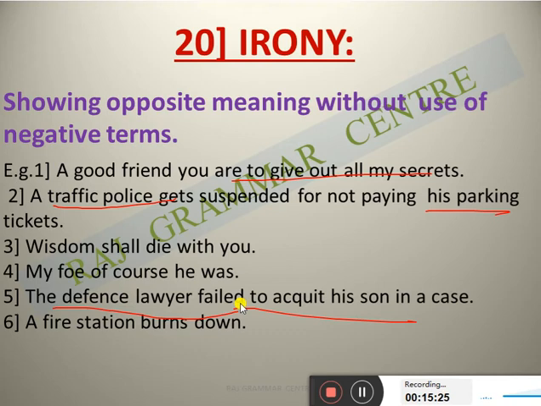It is the irony. "A fire station burns down." Of course, a fire station, their job is that by any way they have to do the service by which fire should not break out. But here the fire station burned down. It is opposite meaning. The station whose job is to protect other departments, their own building, own station really burned down. So wherever the opposite meanings are there, that is called irony.